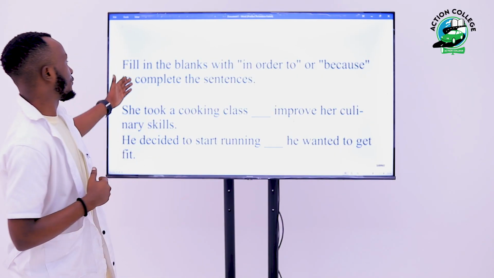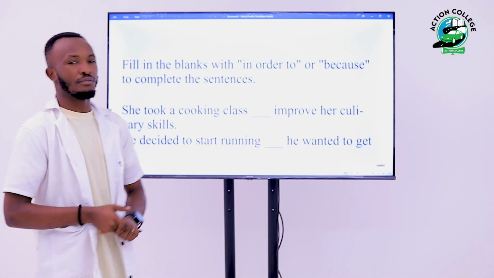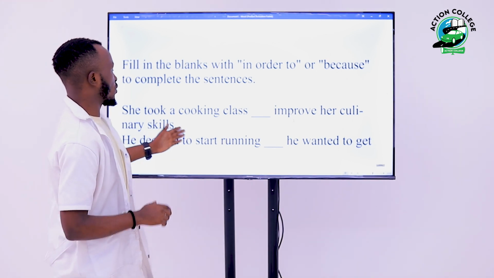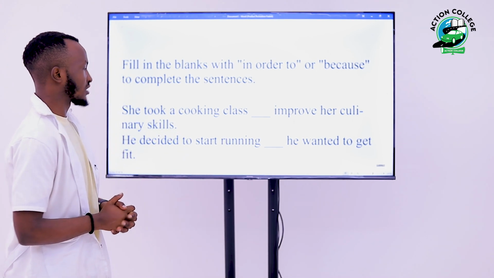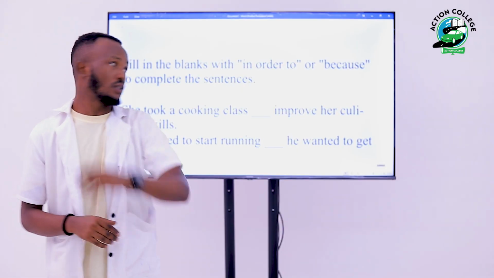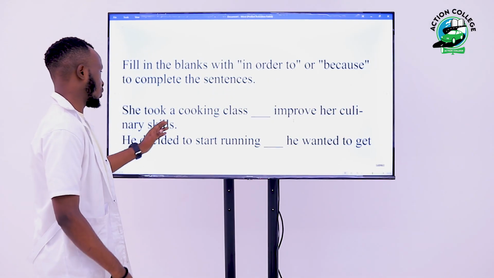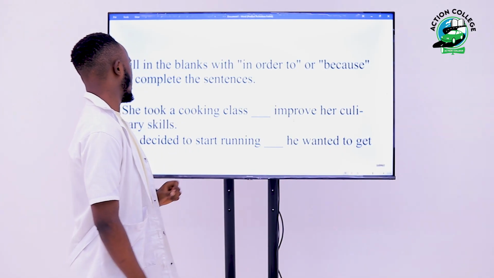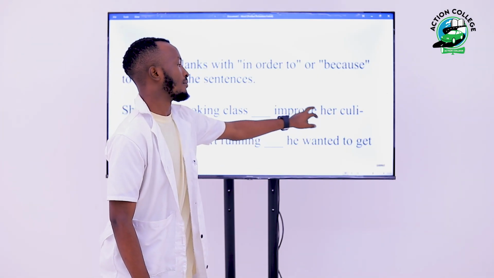So guys, we are going to fill in the blanks with in order to or because to complete the sentences. She took a cooking class, blank, improve her culinary skills. So we are going to choose between in order to and because. We have this infinitive verb.